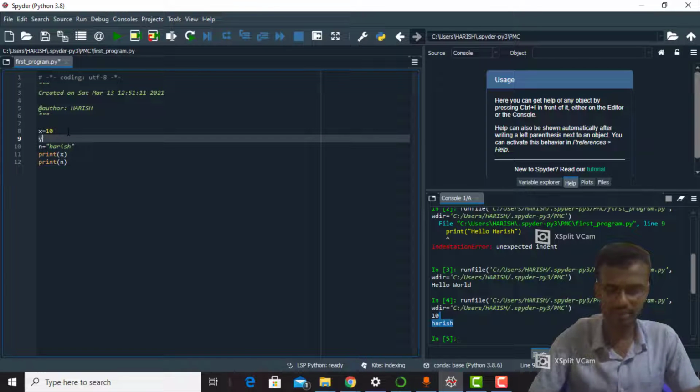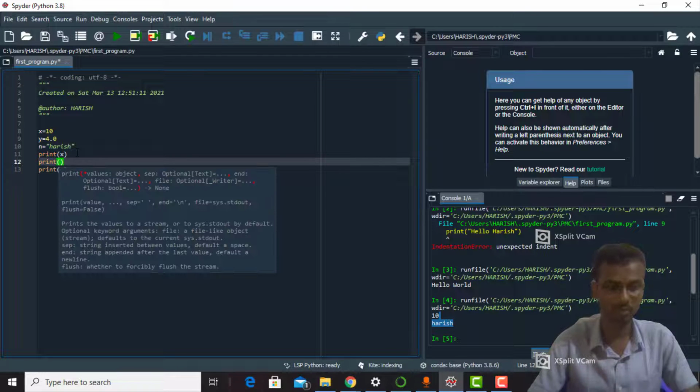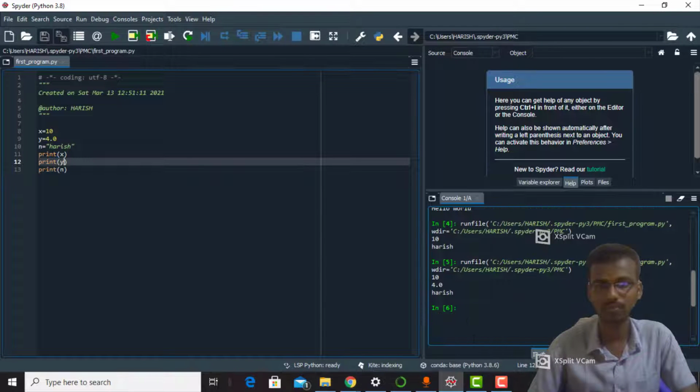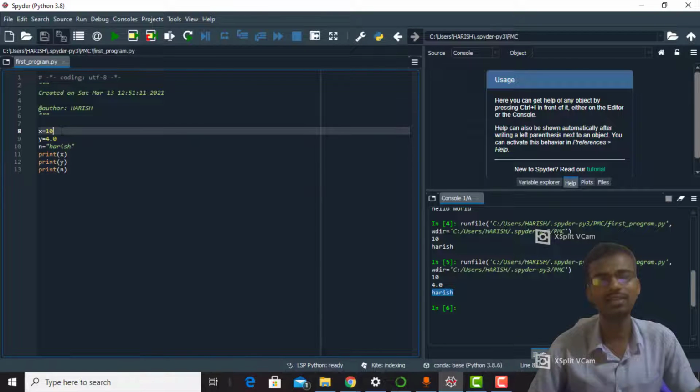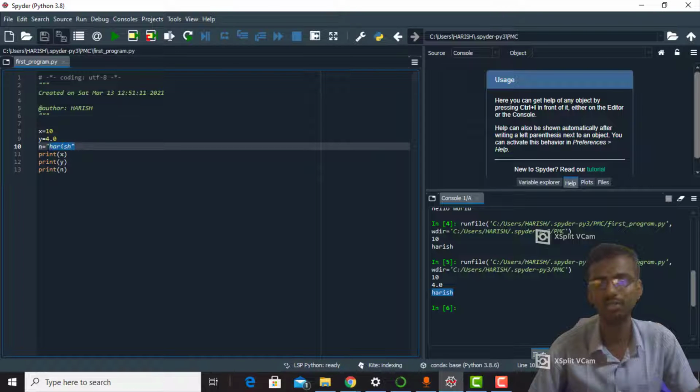Let us declare a float value also. y equals 4.0. Print y also. See, 10, 4.0 and Harish. Now let's check what is the type of 10, what is the type of 4.0, and what is the type of Harish.